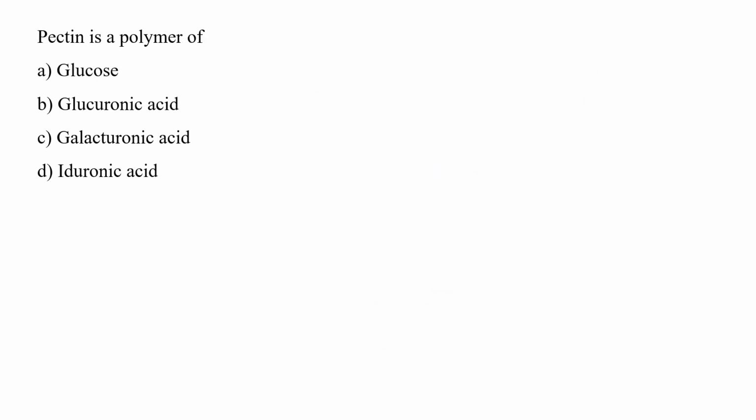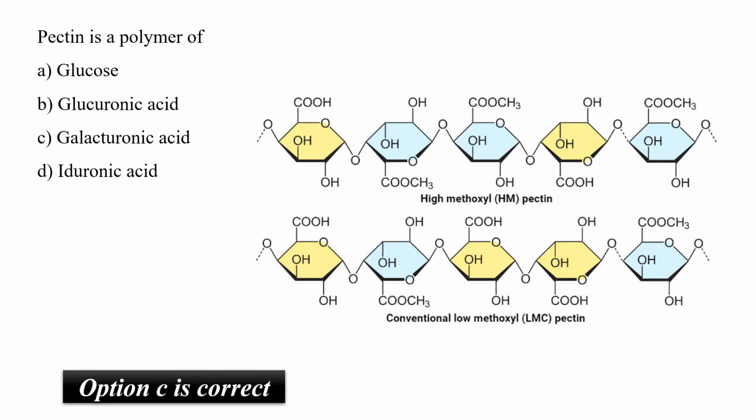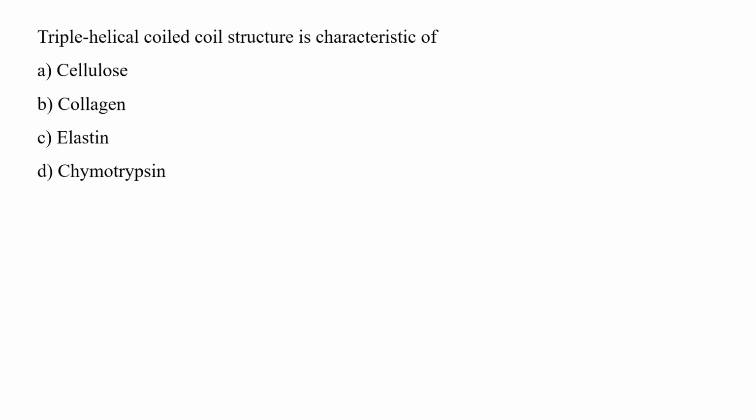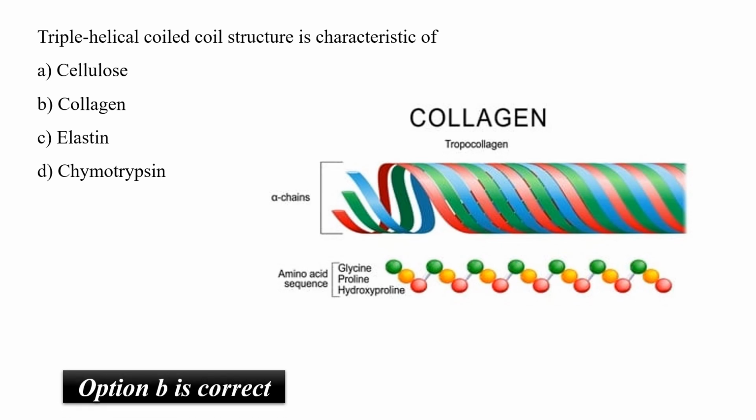Pectin is a polymer of glucose, glucuronic acid, galacturonic acid, or iduronic acid. Pectin is a complex polysaccharide which consists of methoxylated poly alpha 1,4 galacturonic acid polymer. So option C has to be the correct answer. Triple helical coil structure is a characteristic of? That is very easy. In collagen, we observe that three left-handed helices wrap in a right-handed fashion to form a triple helix. So here option B has to be the correct answer.